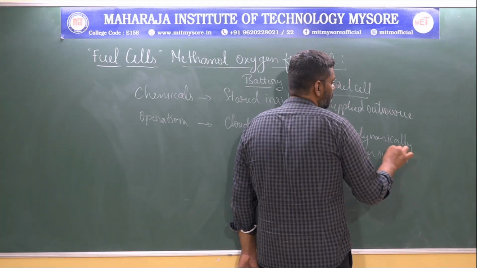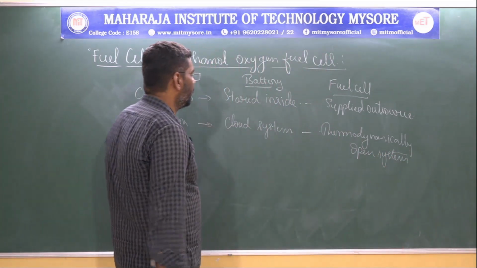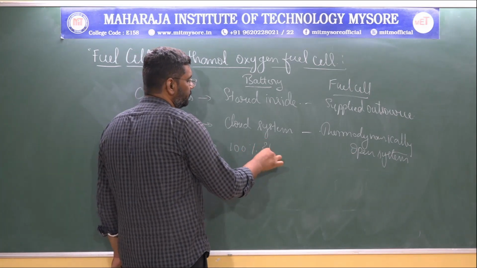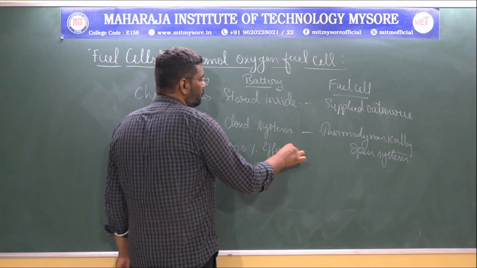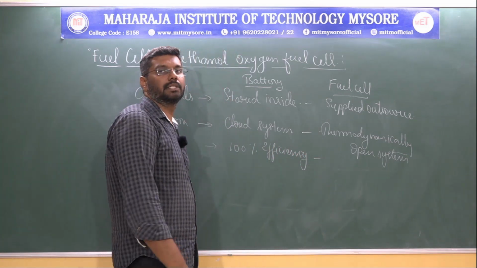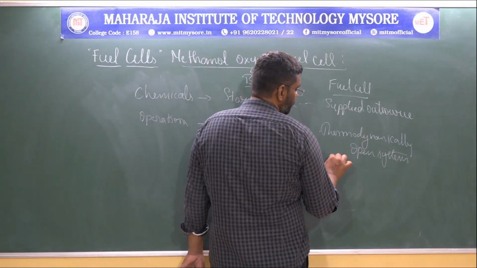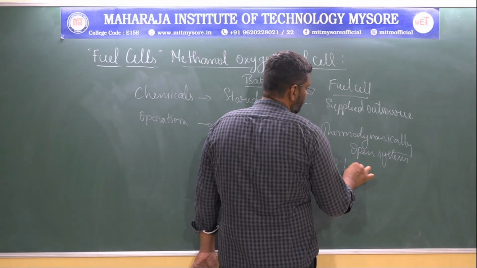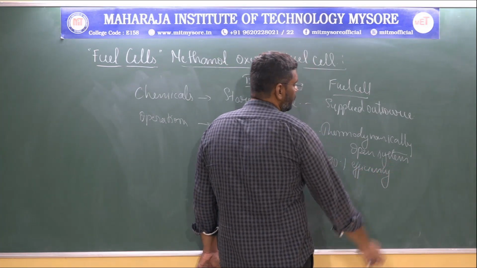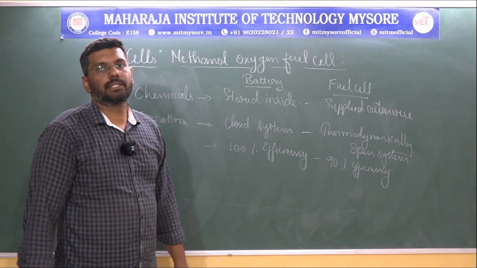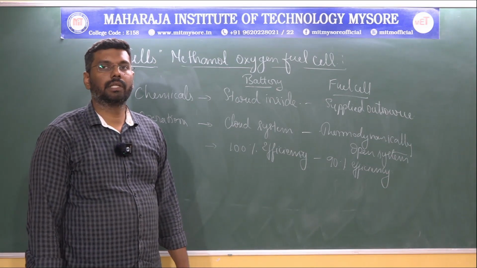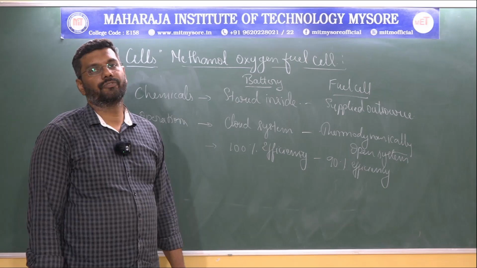Hence in a battery you can expect 100% efficiency because it's a thermodynamically closed system, whereas in a fuel cell you can expect 90% efficiency, because somewhere a small amount of energy will escape from the fuel cell during the combustion process of the fuel.